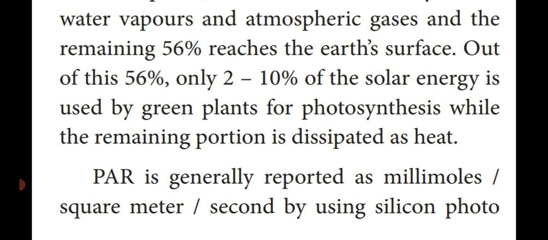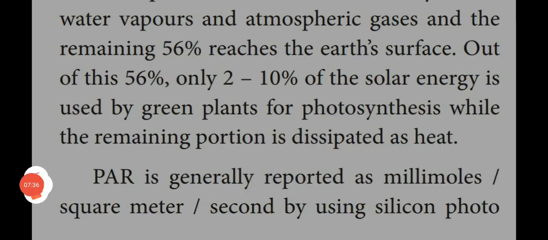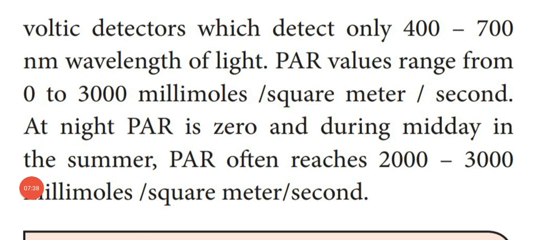So, PAR, photosynthetically active radiation, is reported in millimoles per square meter per second, by using a silicon photovoltaic detector, which detects only the wavelength of 400 to 700 nanometer of light.